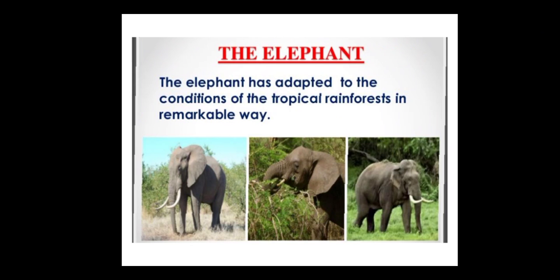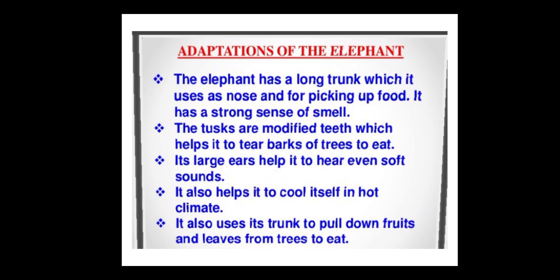Now the elephant. The elephant has adapted to the condition of tropical rainforest in a remarkable way. The adaptation of elephant. Now elephant has a long trunk which is used as a nose for picking up the food. We know that elephant has a long nose and this nose helps them to pick up the food. It has a strong sense of smell. The tusks are modified teeth which help them to bear the bark of the tree to eat. Its large ears help them to hear even the soft sound. It also helps them to cool itself in the hot climate.